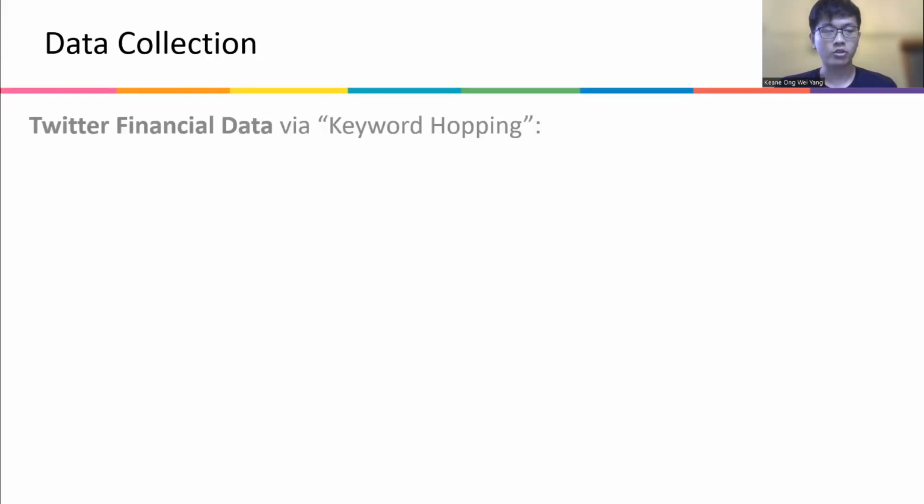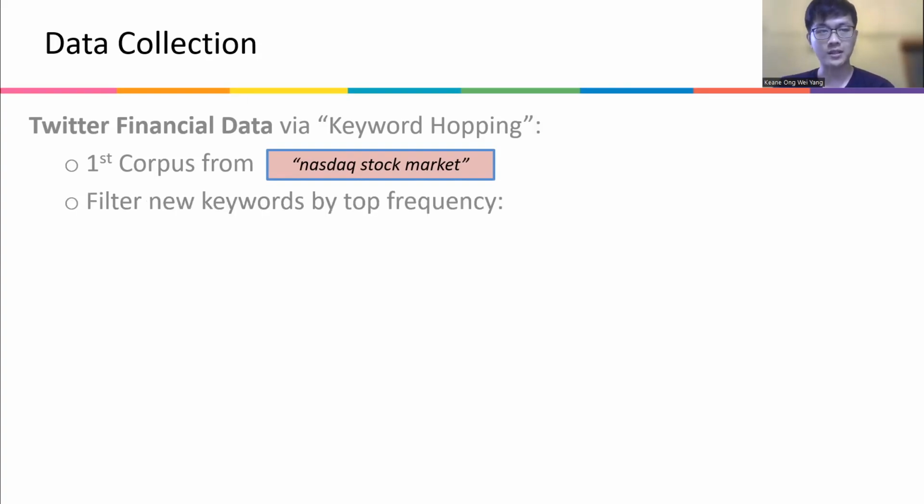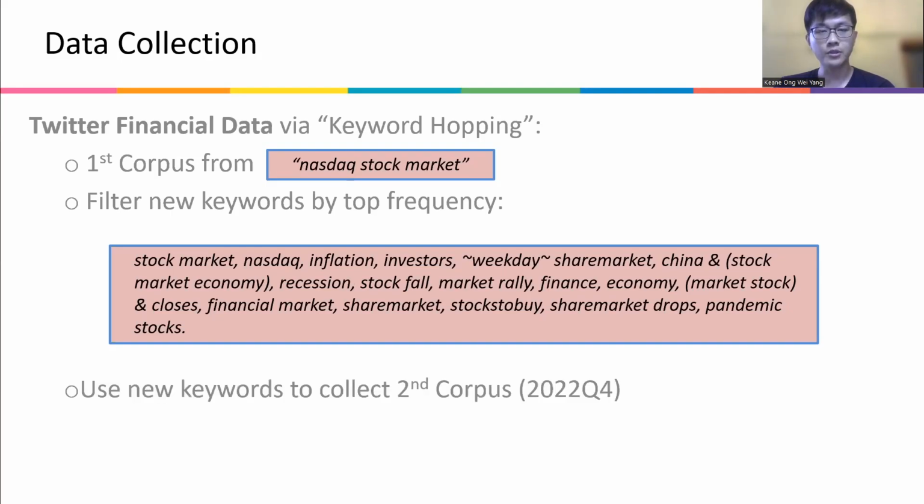So how do we collect financial data? We collect financial data from Twitter through keyword hopping. So this is a method that we use. What this entails is basically we'll get a first corpus of financial text through our preliminary keywords, which is NASDAQ, stock market, just a very simple one. We'll filter new keywords according to their top frequency. So we'll get a host of more than 20 keywords, for instance. And then we use these new keywords to collect our second corpus of text. And we'll perform our sentiment analysis on our second corpus of text as well as our statistical tests.